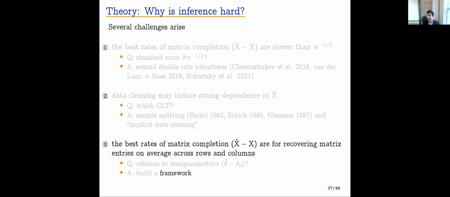The third challenge is a theoretical challenge, and it has to do with the fact that the best rates of matrix completion, the rates at which we're recovering the clean matrix X from this matrix estimator X hat, are not for recovering every entry of the matrix, but actually recovering matrix entries on average across rows and columns. So how is this even related to semiparametrics? Our answer, which is the focus of this section, is to build a framework to get from data cleaning all the way to data cleaning adjusted confidence intervals.